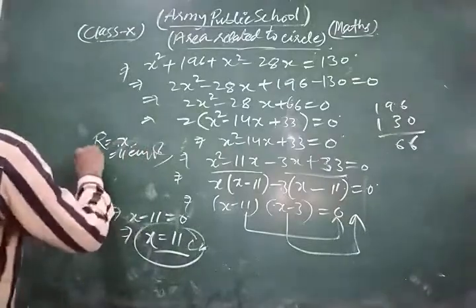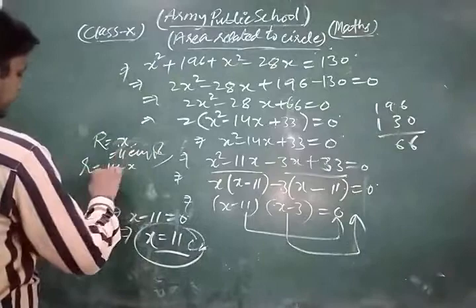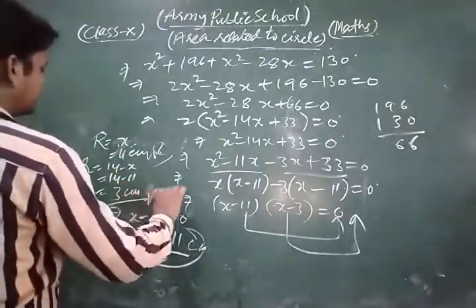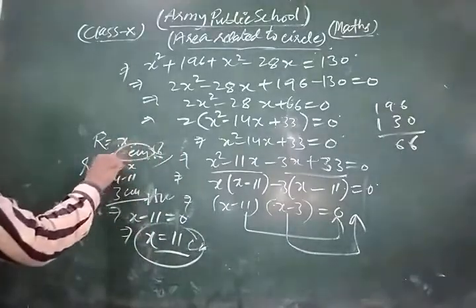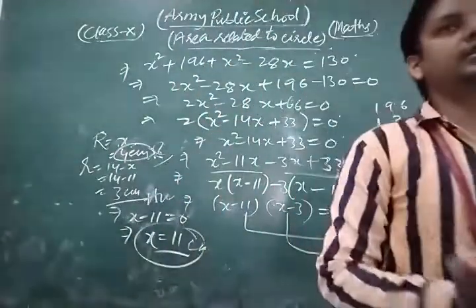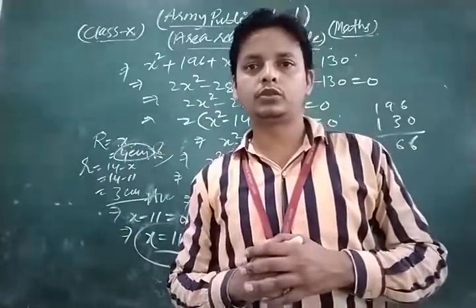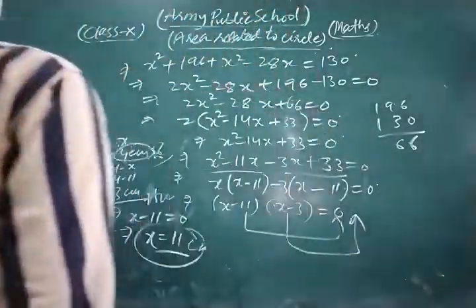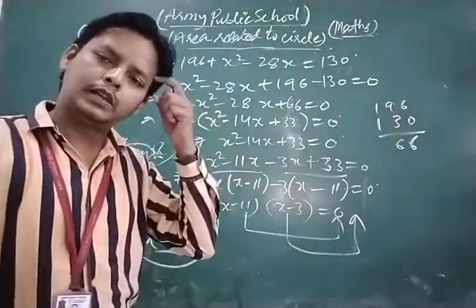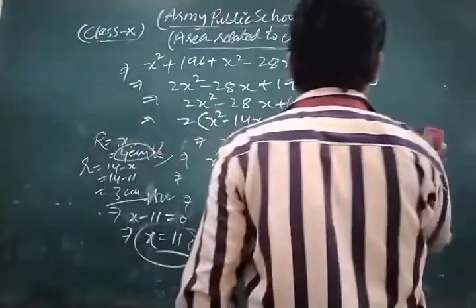This is the first answer. And the radius of the second circle is what? We take it as 14 minus x, that is 14 minus 11, this is 3 centimeter. So 11 centimeters and 3 centimeters are the required solution of the given question. Okay, so in this way, dear student, you can solve each and every question of your NCERT exercise based on this topic. Now we discuss some other important questions based on this topic.